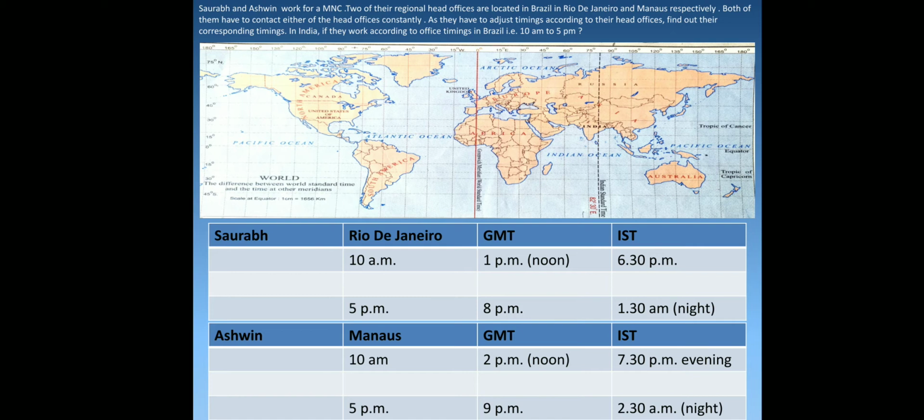Now here Ashwin again, suppose from Manaus, the closing time of the office is 5 p.m. So at GMT what will be the time? So the time here, as I told you, a 4 hours difference is there. So after 5 you'll count 6, 7, 8, 9. So at GMT, that is the 0 degree meridian, that is this red line, see here, it will be 9 p.m.